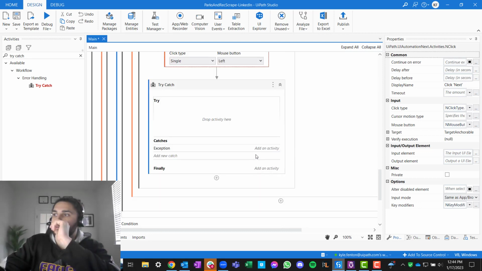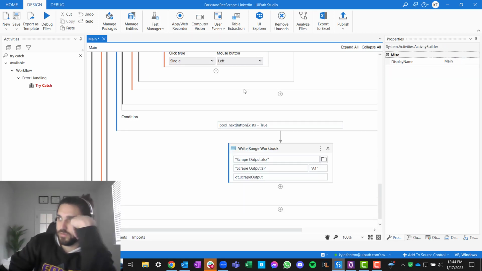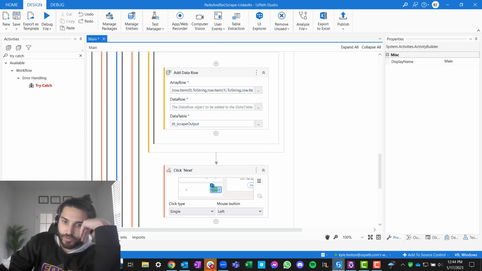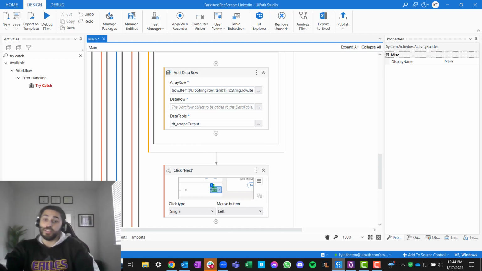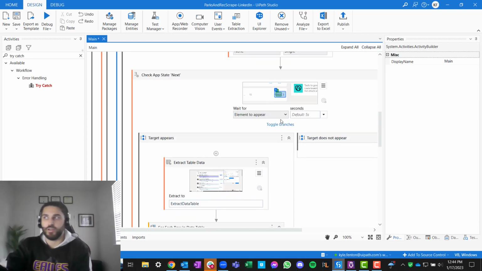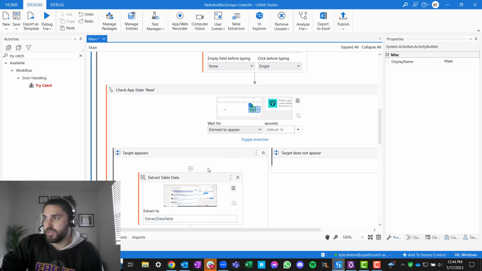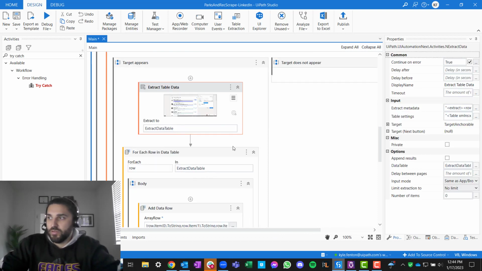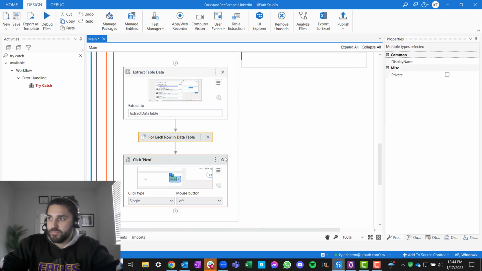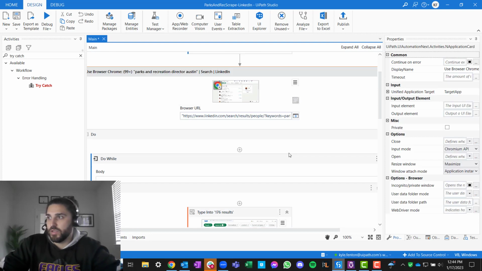All right, so let's work through this. This is what I'm showing you. I'm showing you everything in real time, not trying to show you the clean version. Sometimes we get it wrong and we try to think, how do we think through this? So maybe this all doesn't need to be in the check app state. Maybe I pull all this out because we know we're going to do that step every page, every time anyway.